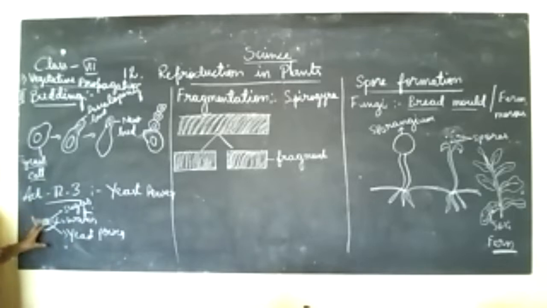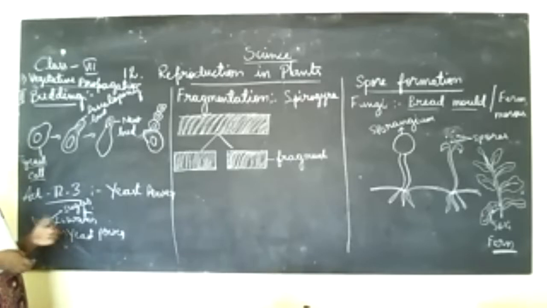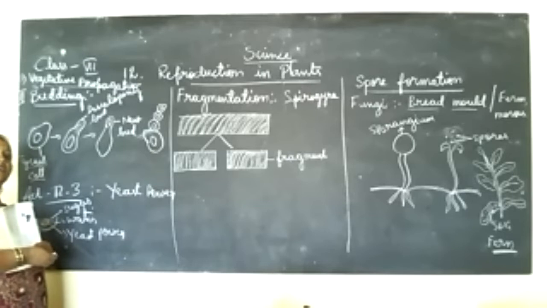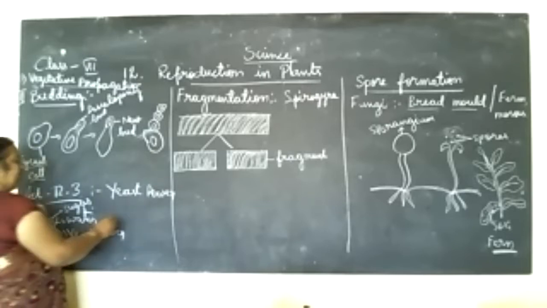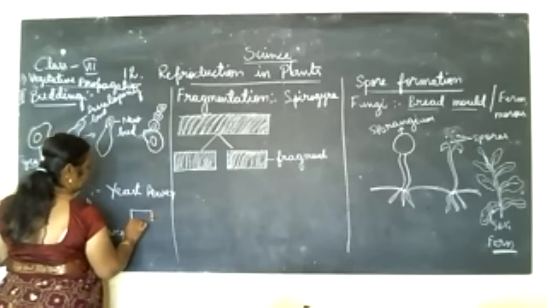How can it be observed? Since the cells are very small and microscopic in nature, we cannot observe them directly. So take a drop of the solution on a slide. A slide is a glass piece.